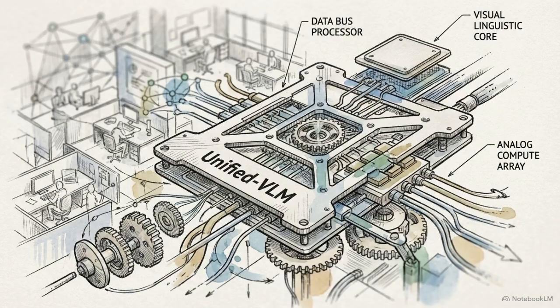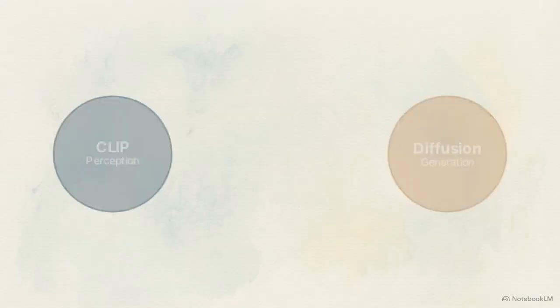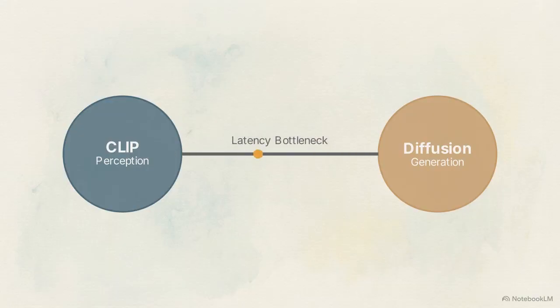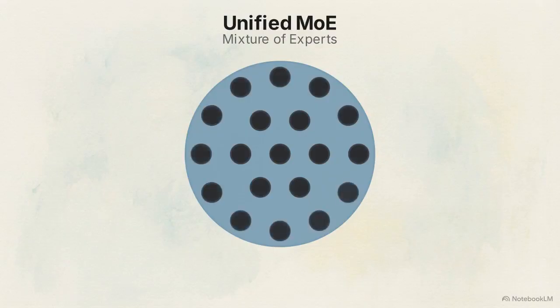A dense cluster of releases from week 48 indicates that this structural fragmentation is actively being engineered out of frontier models. This diagram shows standard clip and diffusion nodes connected by traditional pipelines, which then collapse into a single unified mixture of experts node. A mixture of experts, or MOE, is a neural network architecture where parts specialize in processing specific data types, activating only when needed.